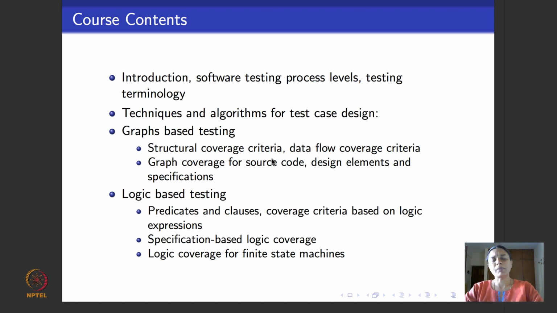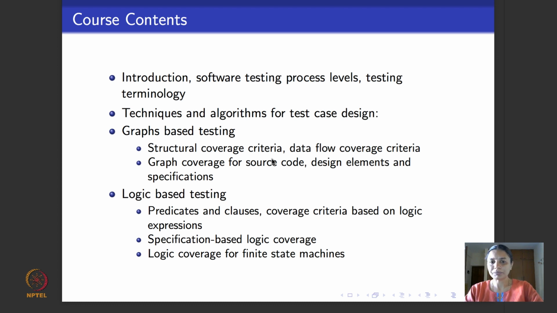After this, we'll move on to defining predicates in logic. So we'll look at a brief background of logic as it's necessary for testing. And predicates in logic come up all over software. If you have a single if statement, or a while statement, it's typically labeled by a predicate. And the if statement or while statement takes different branches based on whether the predicate is true or false. So we look at modules and algorithms that deal with how to define test cases that will run based on these predicates.